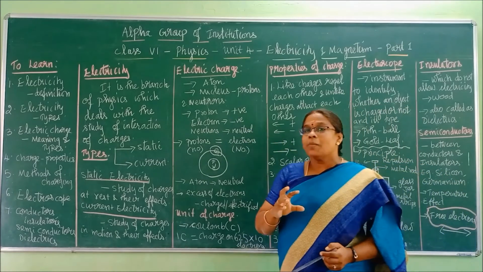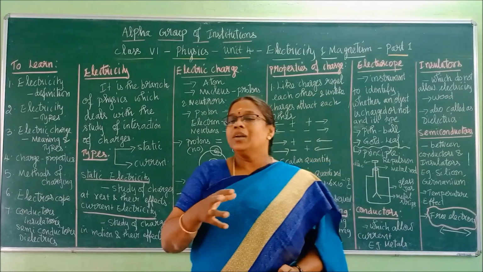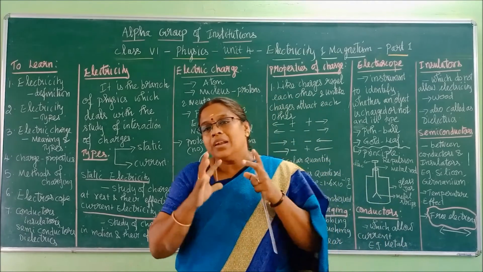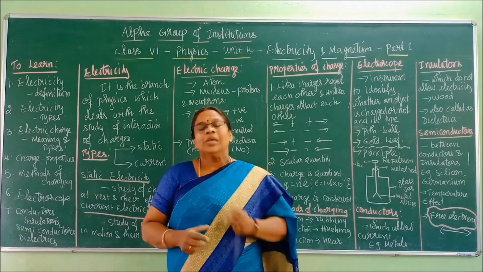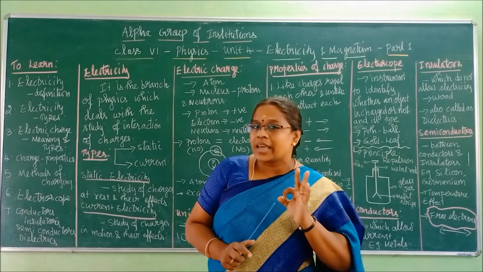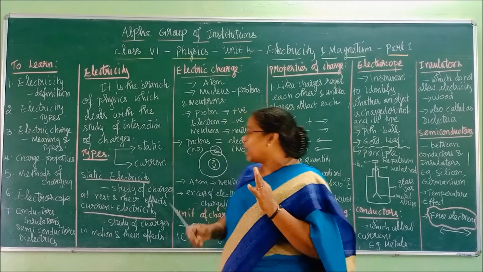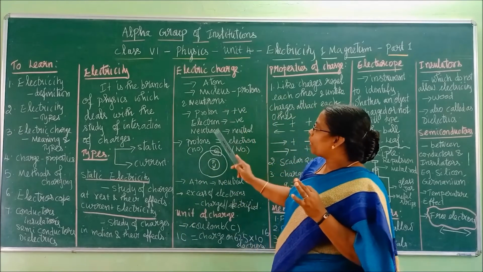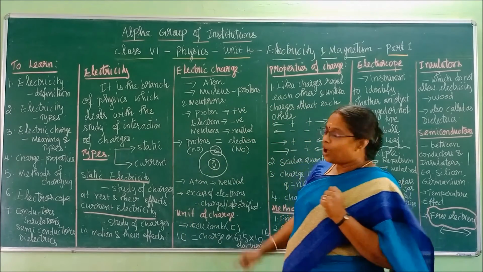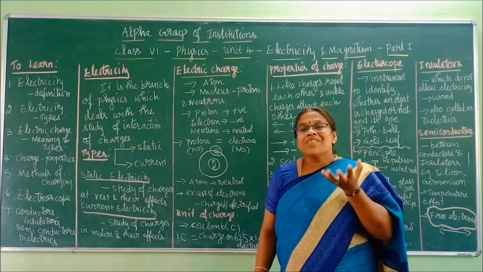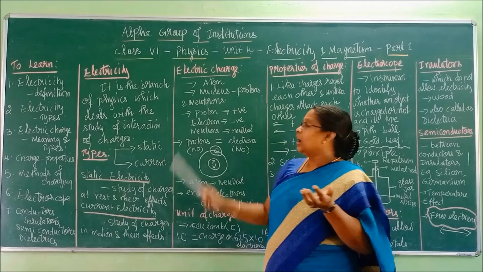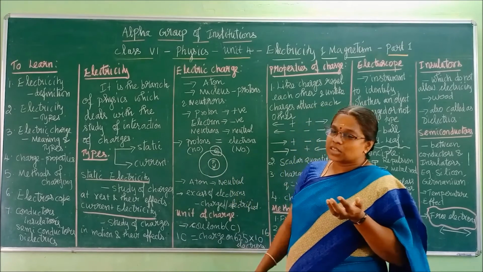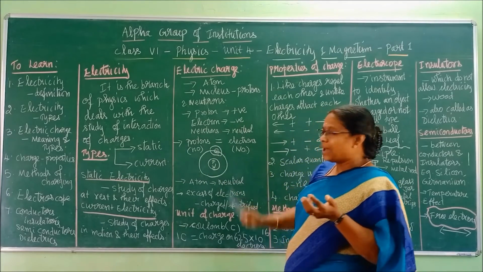Now, I told you about this charge, no, children. What is that charge? It is the inbuilt nature, ability, capacity, I told you. These three particles are there, subatomic particles. What are they? Proton, electron and neutron. Proton will have that inbuilt nature, a positive charge. Electron will have negative charge. Neutrons will have neutral charge.